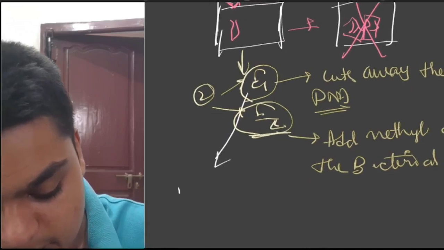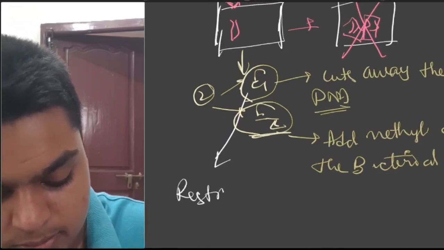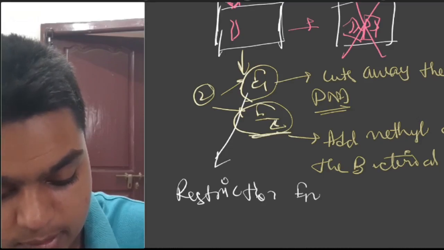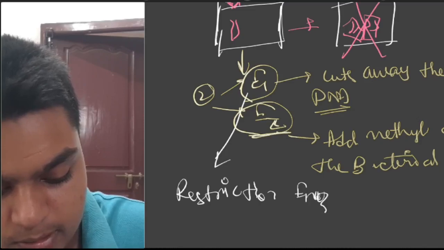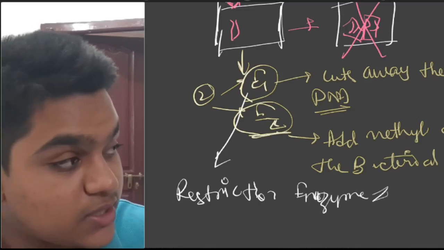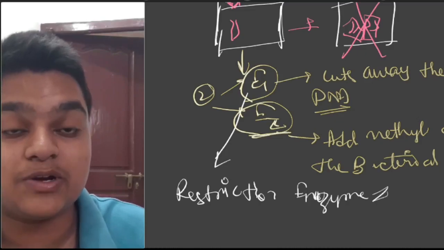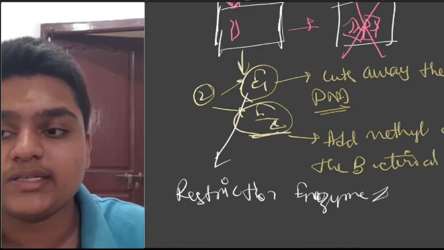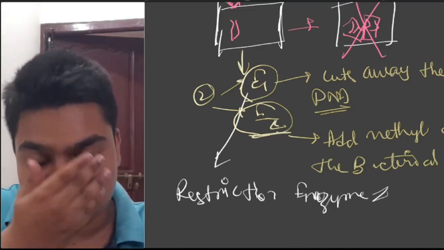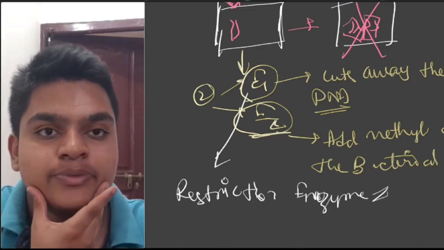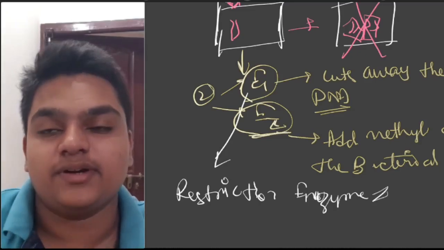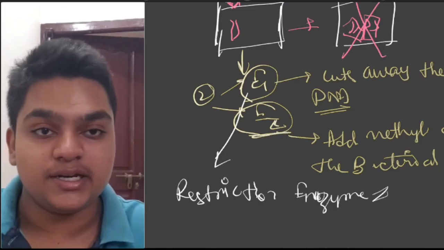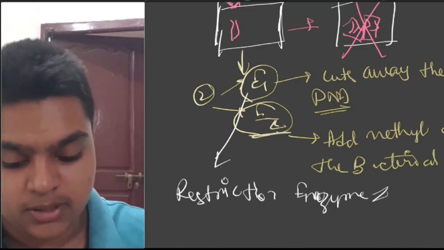This enzyme 1 is called a restriction enzyme, or restriction nuclease, because it is cutting the nucleic acid. Nuclease is an enzyme that digests nucleic acids. If it is DNA, you use DNase. If it is RNA, you use RNase. They will eat away the DNA and RNA respectively.